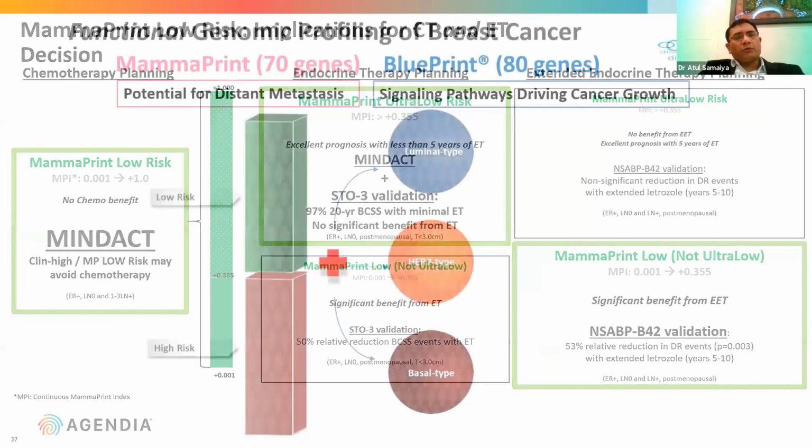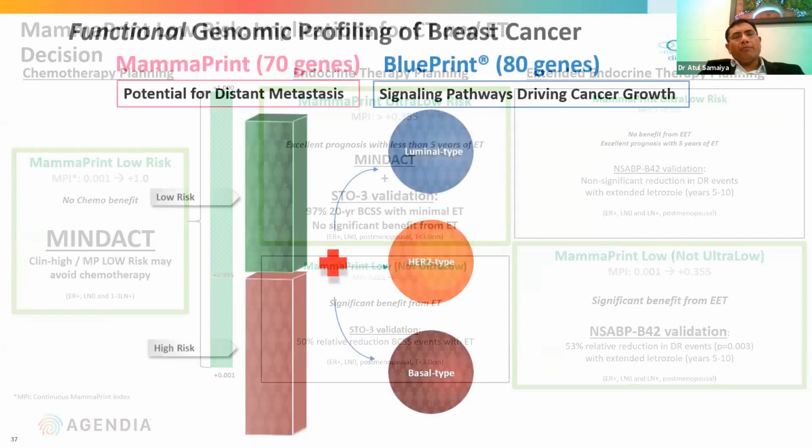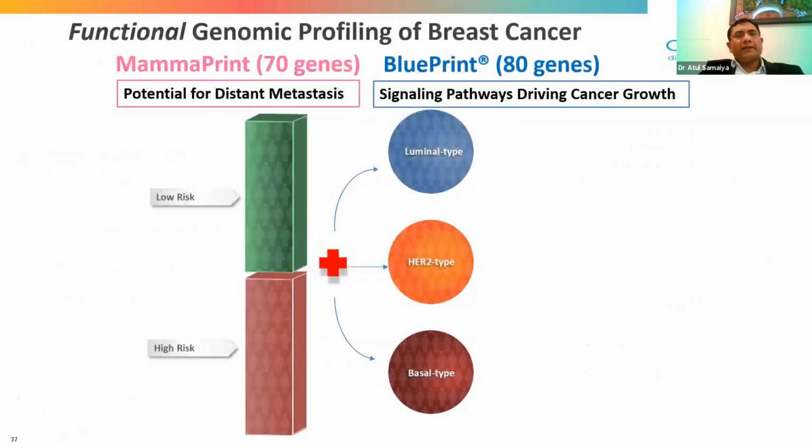This is all we have discussed about the MammaPrint genes. Now, in combination with BluePrint genes, which reflect the signaling pathways driving cancer growth, how can we define the tumor further, or classify patients based on the combination of these functional genomic profiles?